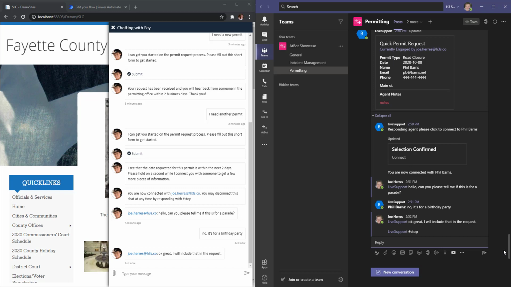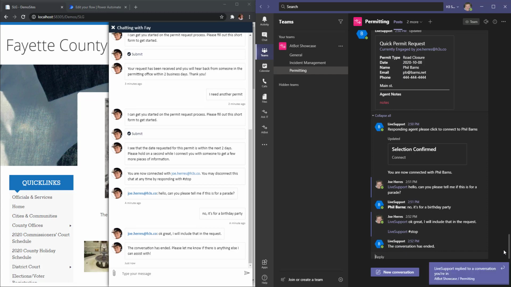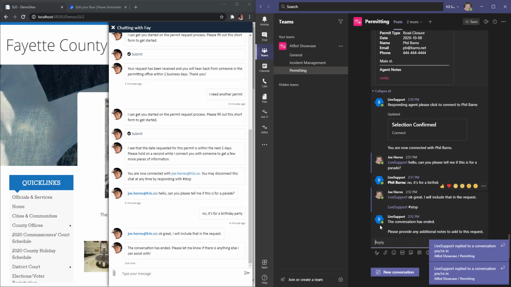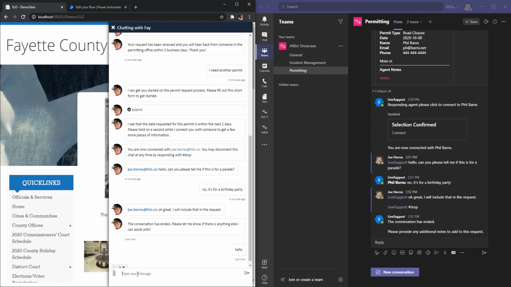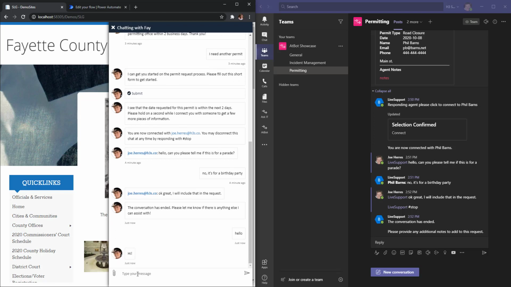You can see that in this version, we have a keyword that's used to close the conversation bridge. In this case, it's hashtag stop, but that is configurable. And you can see on both sides that the conversation has ended. On the user's side, they're now back talking with the bot, so they can ask other questions and just carry on with that bot conversation over there.